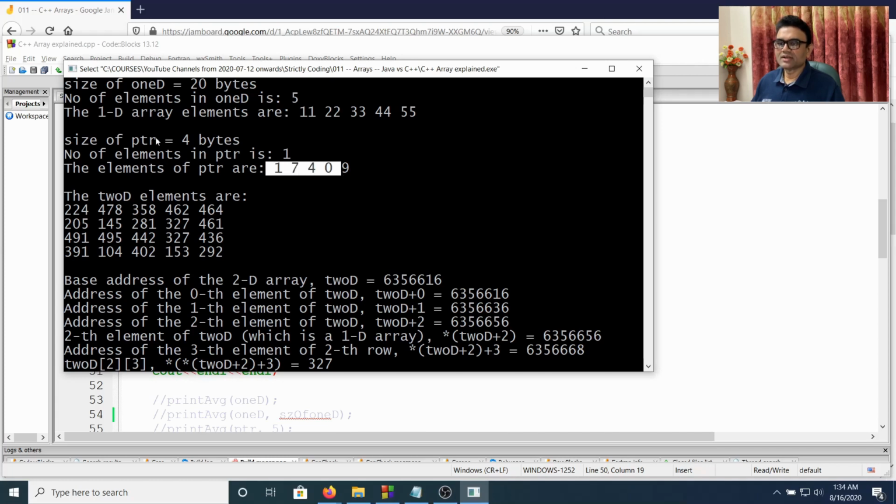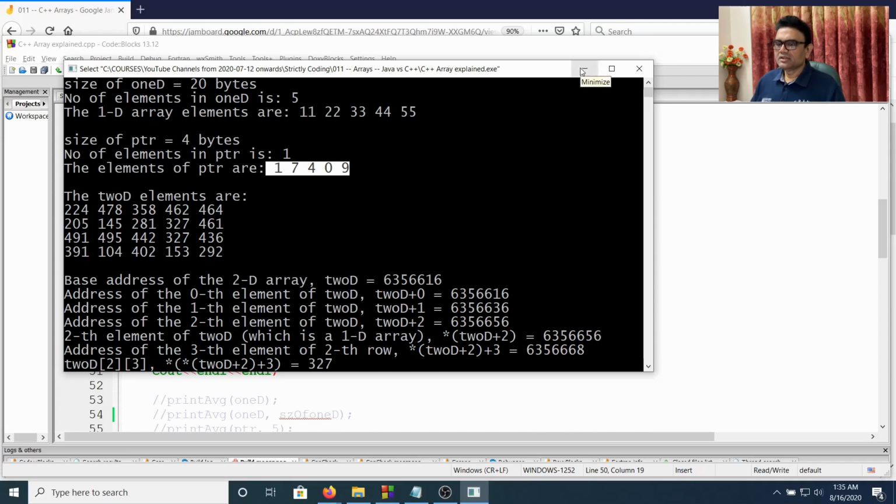But still, the size of PTR divided by size of int gives us 1, because size of PTR is 4 bytes. So we cannot use sizeof to determine the number of elements in case you use a pointer instead of an array to run the loop. So that's a difference that we have to keep in mind.